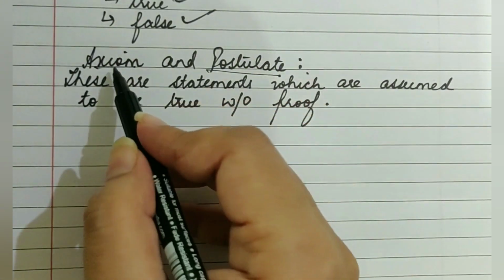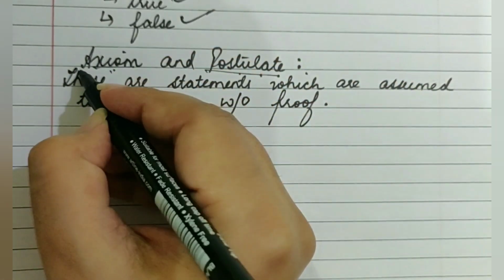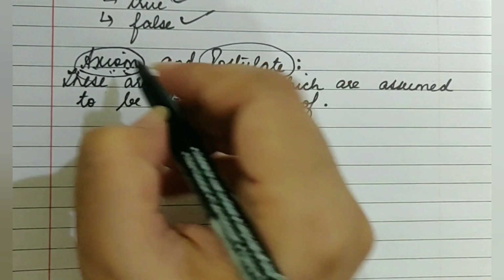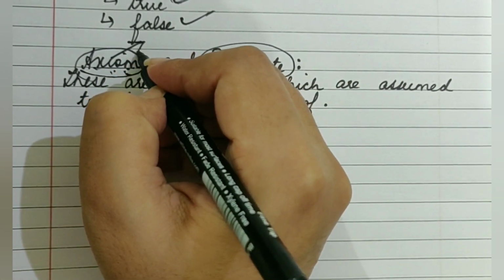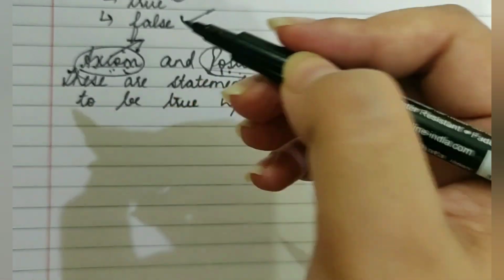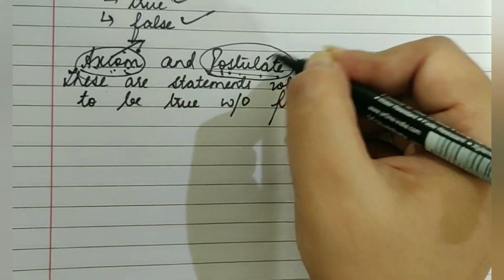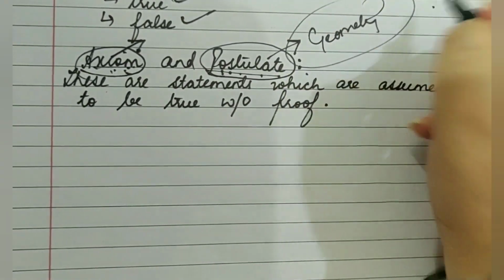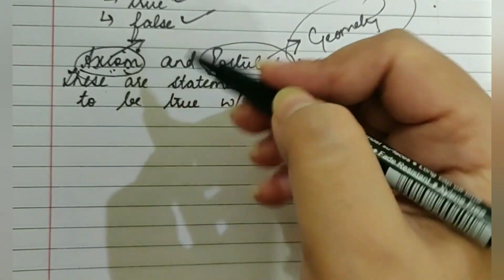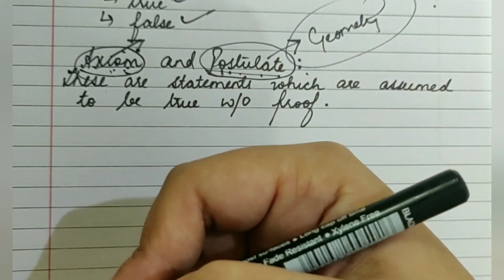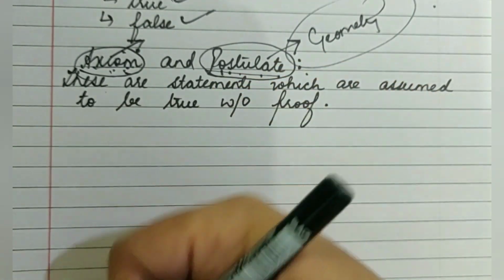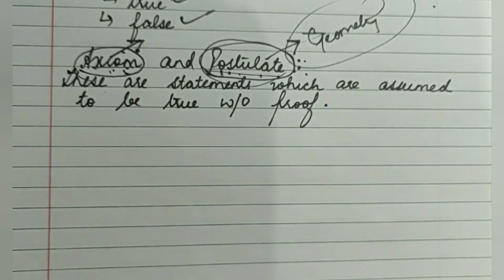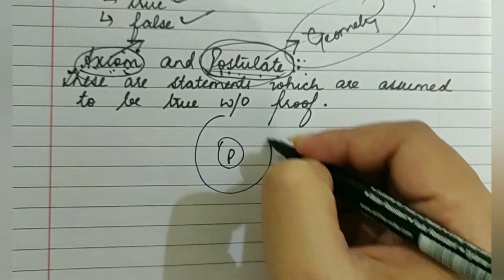Now there is a minute difference between these two terms. Axioms and postulates, both are statements which are true. The difference is that axioms are the statements which can be considered in any part of the mathematical field, and postulates are the statements which are considered for just the geometry field of mathematics. Axioms can be taken for any field of mathematics. It can be for algebra, trigonometry, geometry or any other field. But postulates are just confined to the geometry field. So postulates are just a part of axioms.